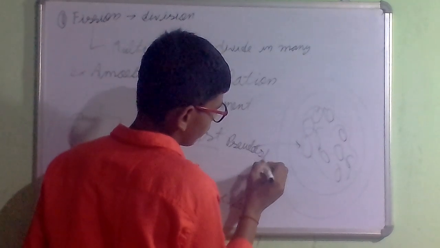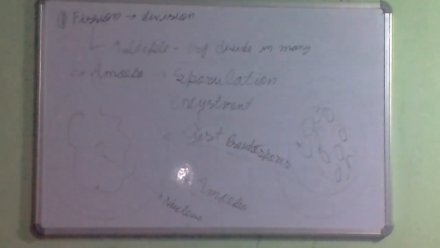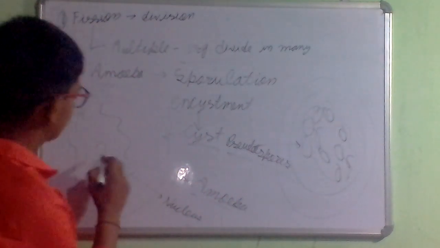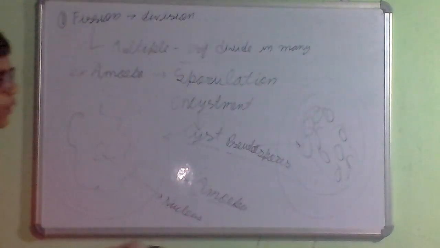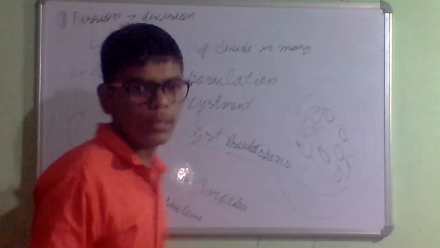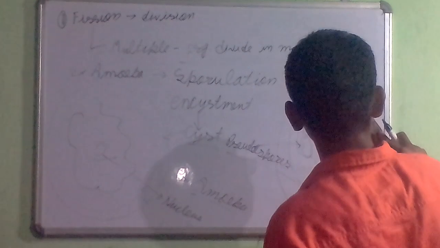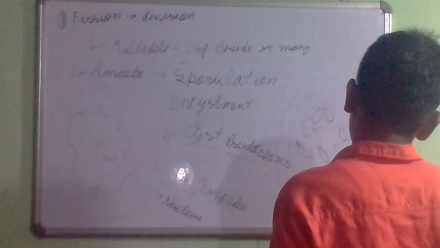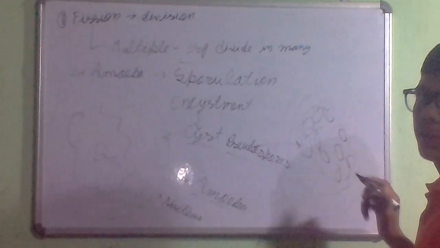Then, as we know there are unfavorable conditions, this amoeba's nucleus will divide and produce multiple pseudospores. This is the cyst, and this is our amoeba. We can draw amoeba in any shape because it has no proper shape. It will produce many pseudospores.